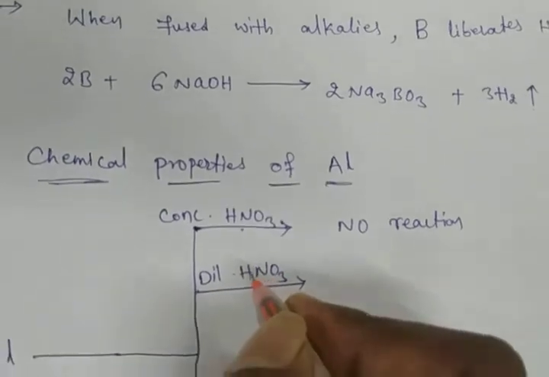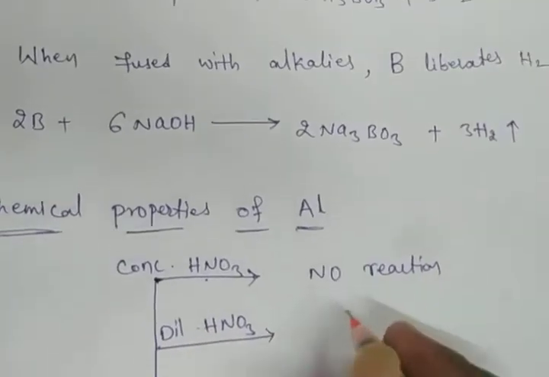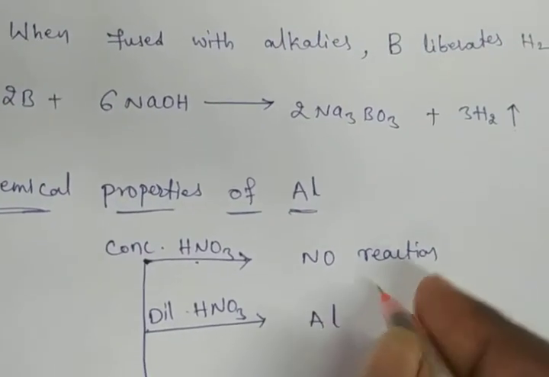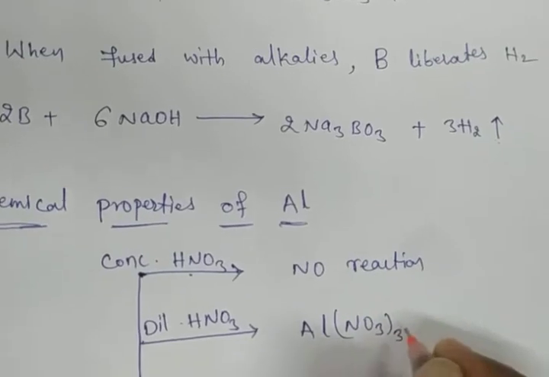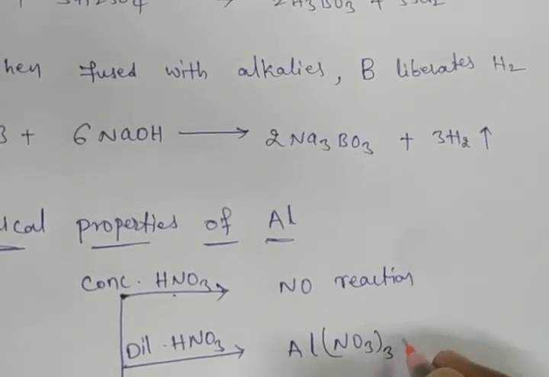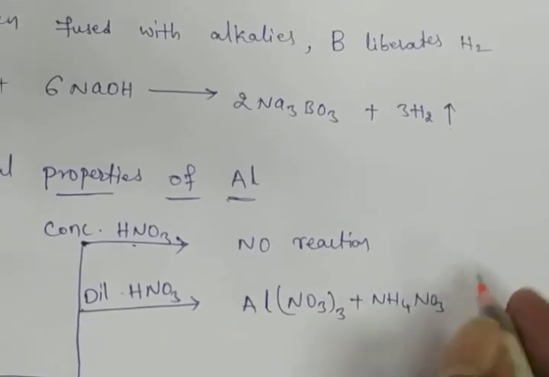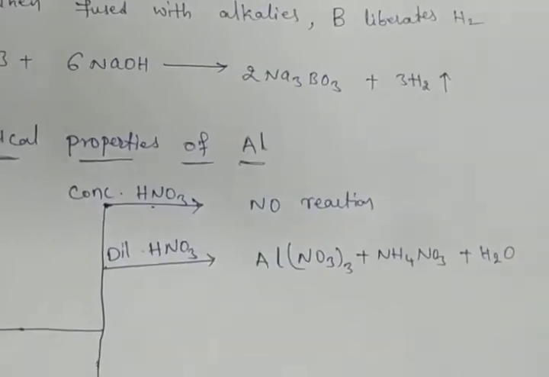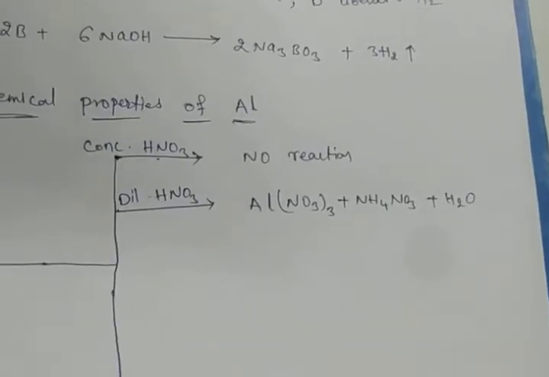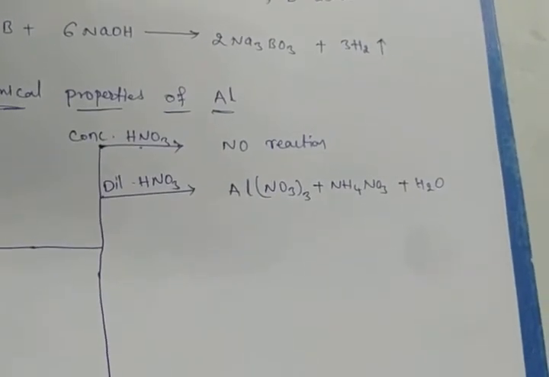HNO3 means nitric acid. Okay, dilute HNO3, it will form aluminium nitrate, Al(NO3)3, plus NH4NO3, ammonium nitrate, and water. Okay, with the dilute HNO3, aluminium nitrate and ammonium nitrate and water also will be formed.